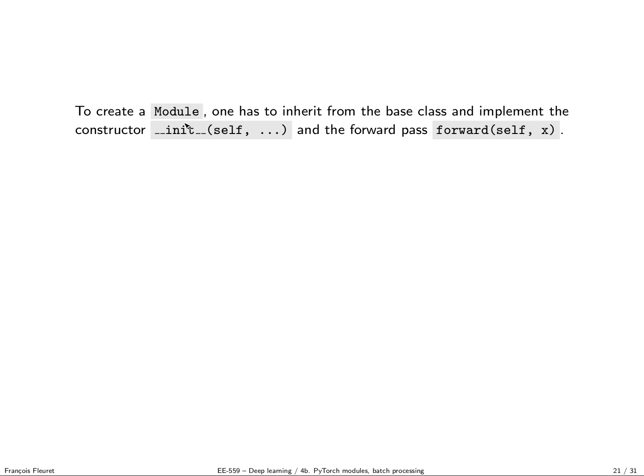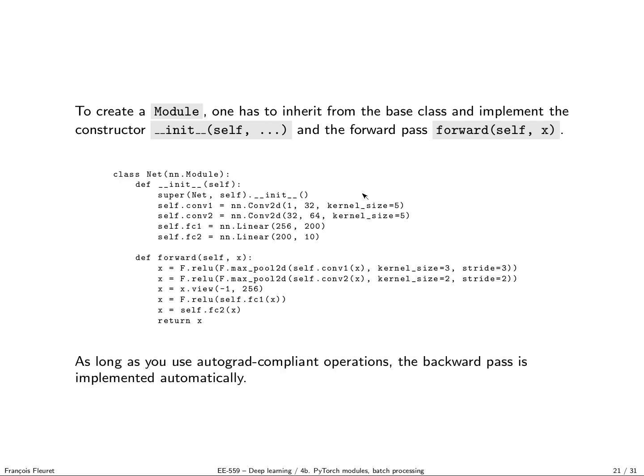We saw all the elements to create our network. So now let's actually create our network, and we are going to create it as a PyTorch module. To create a module, one has to inherit from the base class and implement the constructor and the forward pass. The constructor, because for any class you have to build a constructor, but what truly matters is the forward. So this is exactly the implementation of what we described.